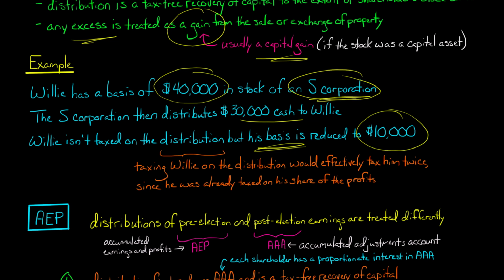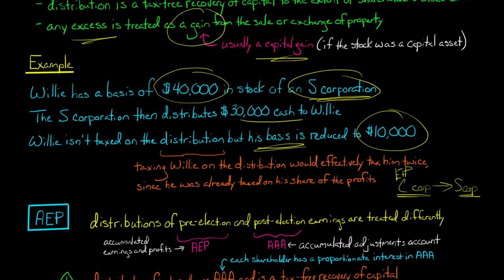Remember that when you create a corporation in the U.S., the default status is it's a C Corp. And then you make an election at a later point in time, could be immediately, could be months later, could be years later. If you have an S corporation, that means you made an election to have an S corporation. So remember that C corporations have something called earnings and profits that they need to track, because when there's a distribution from a C corporation to the shareholder, they need to determine, is it a taxable dividend to the shareholder or not. So C corporations track E&P, earnings and profits, for determining whether their distributions are taxable dividends or not. I've got other videos on that if you're interested.